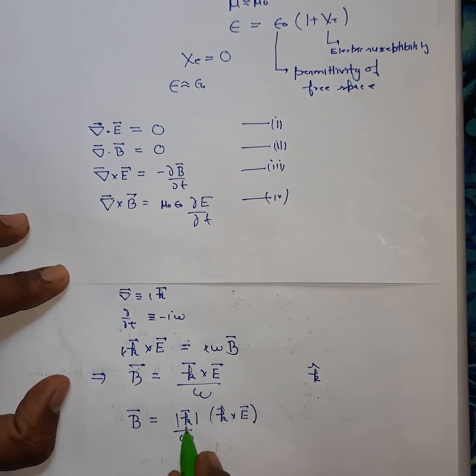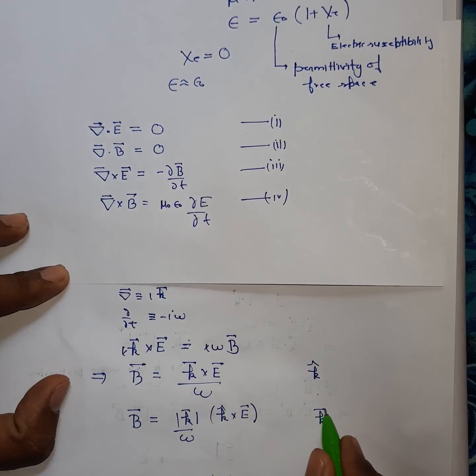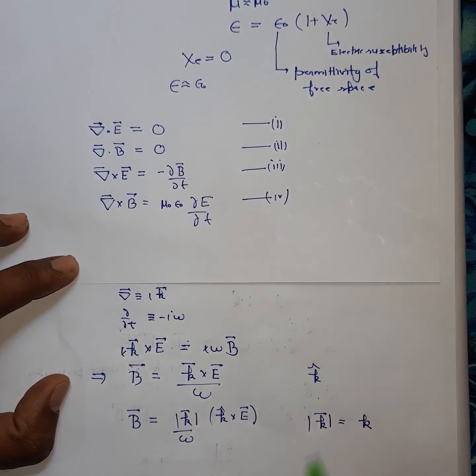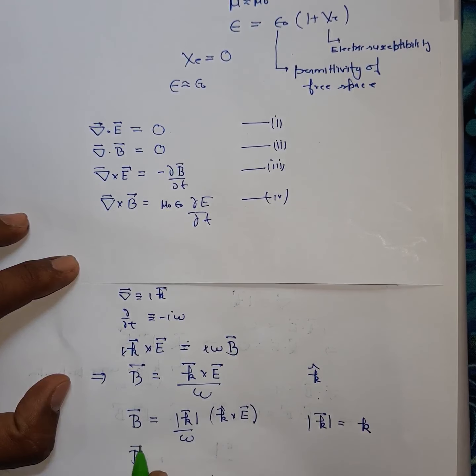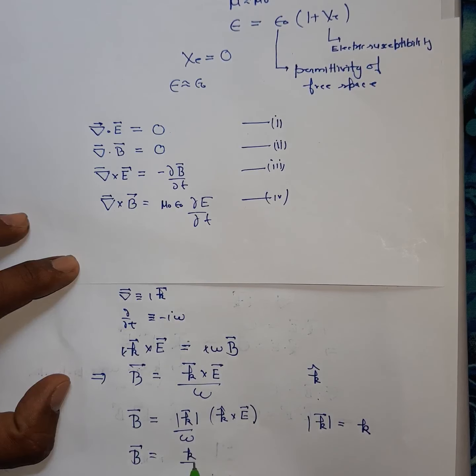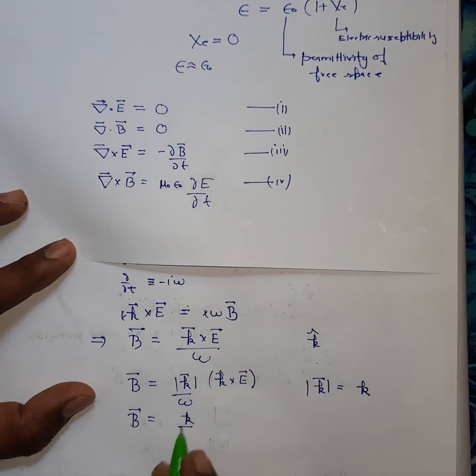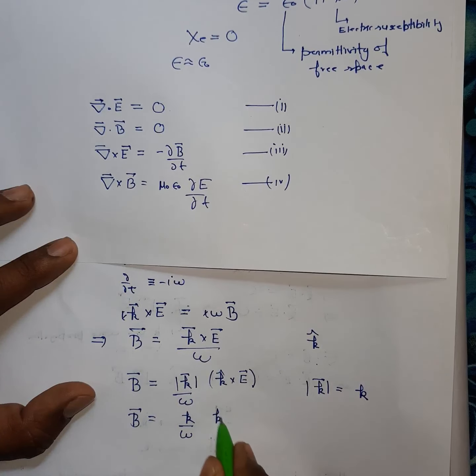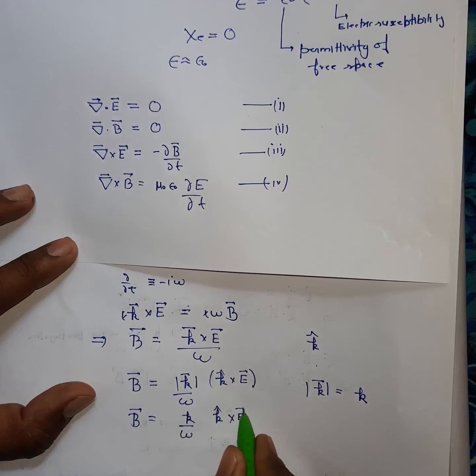You can simply write the magnitude as k without any vector notation, so k by omega is k cap cross E cap.